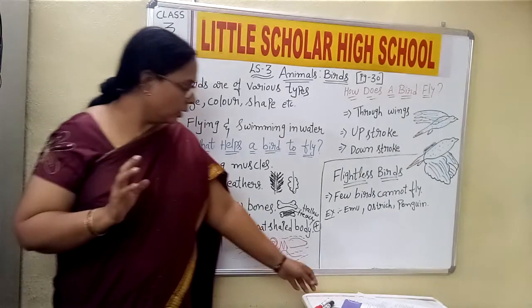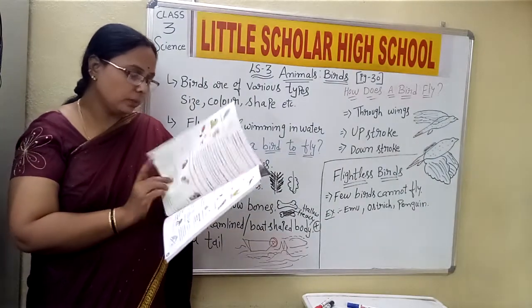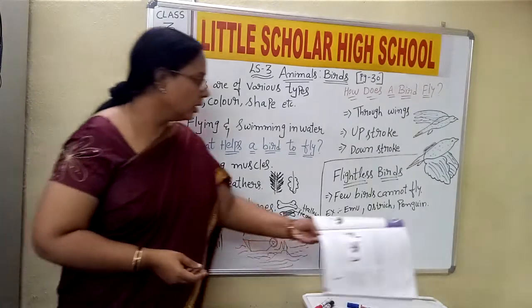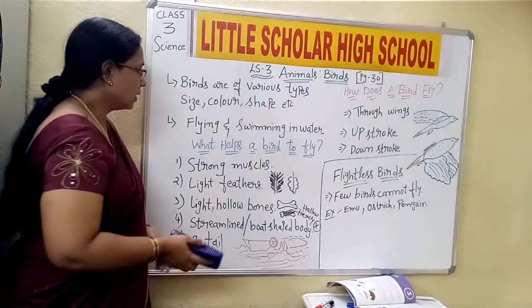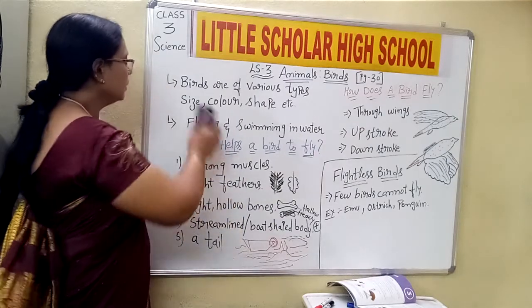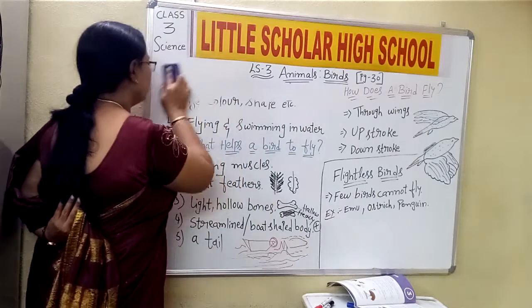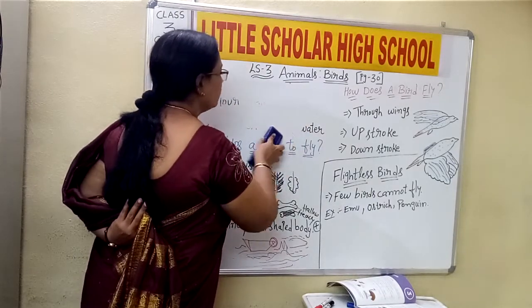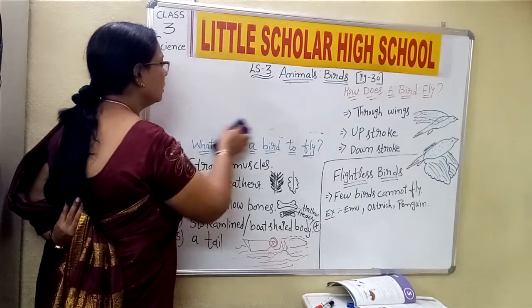Understood, children? Now we shall stop here. Next class we shall move to the different kinds of feathers and all. But for you, please copy the Sakshi. All of you, please copy the Sakshi. Children, every class there will be some writing part which you have to do then and there for that particular day.